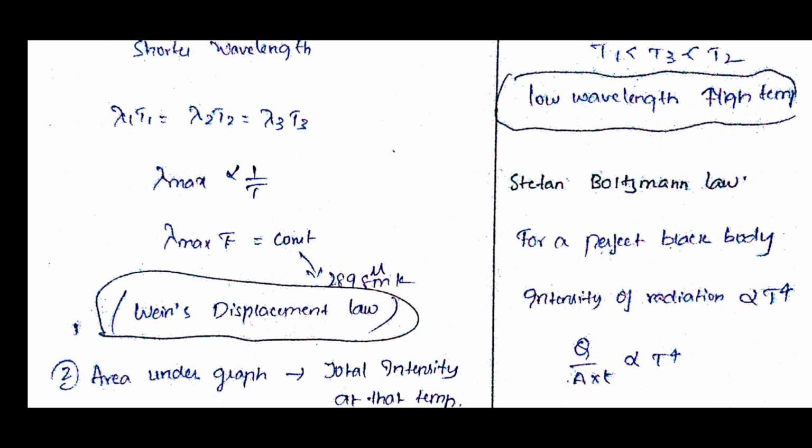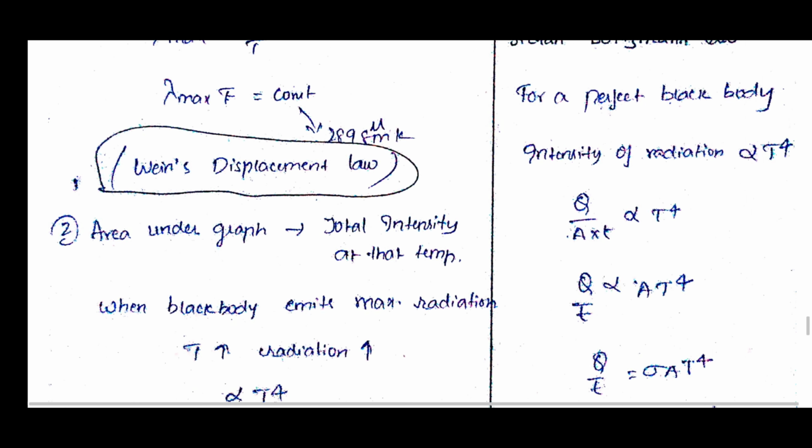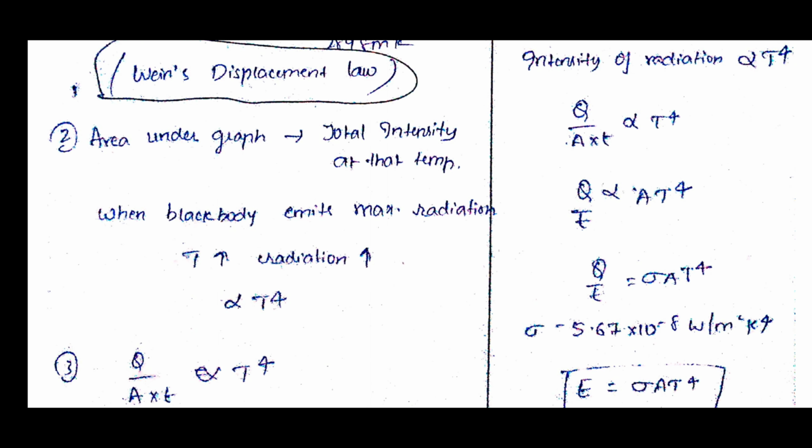We have seen before that Q by A into T is proportional to T power 4. So how can we write this? Q by A into T is equal to sigma into T power 4, where sigma is the Stefan-Boltzmann constant, 5.67 into 10 to the power of minus 8 watt per meter square Kelvin power 4.